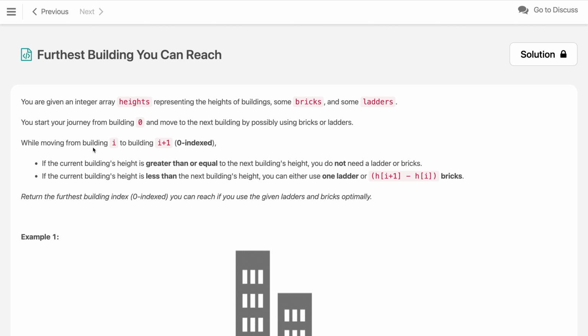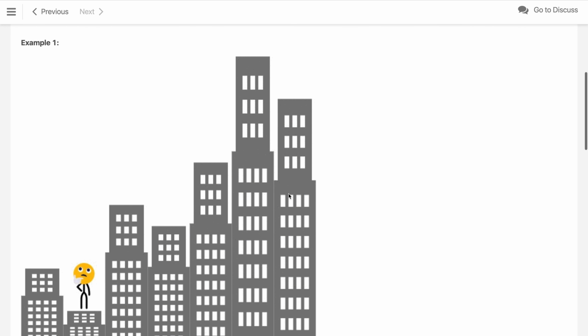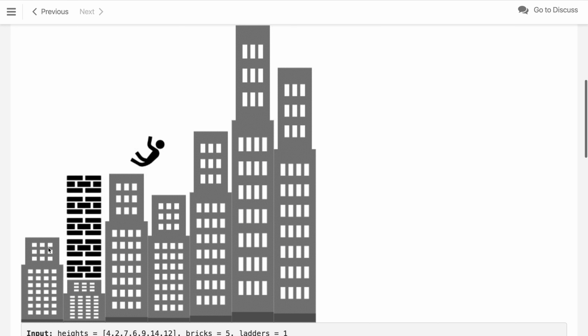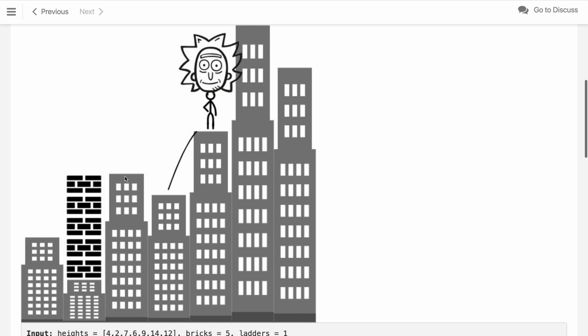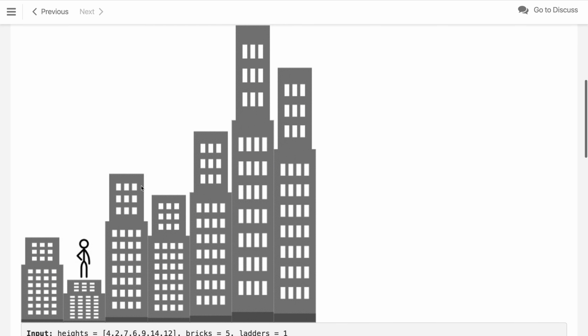While moving from building i to building i plus 1, zero-indexed, if the current building height is greater than or equal to the next building height, you do not need a ladder or bricks. What does it mean? In this example, if you are on this building, you can easily jump here without using anything, no brick and no ladder.